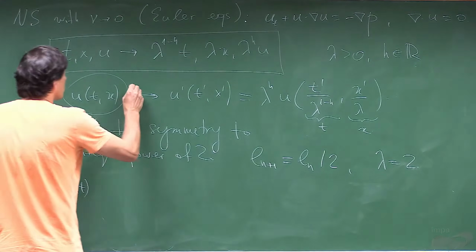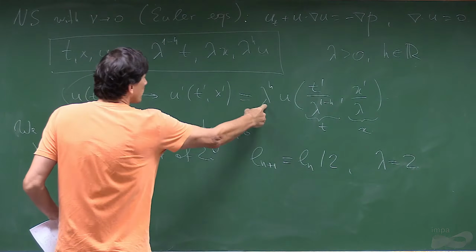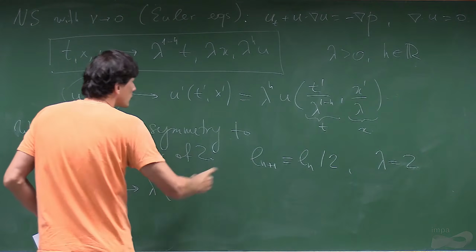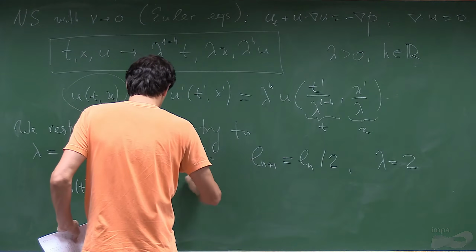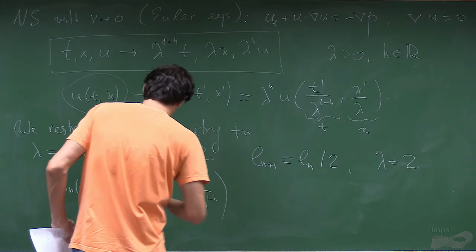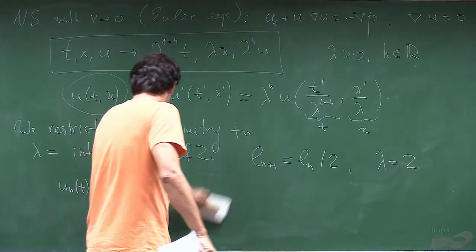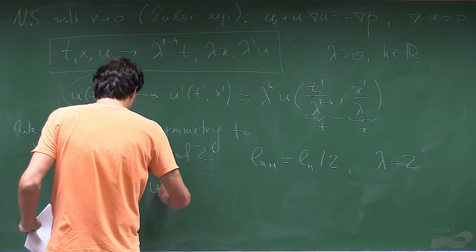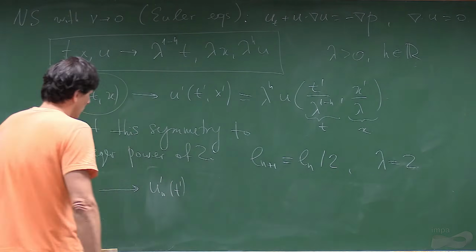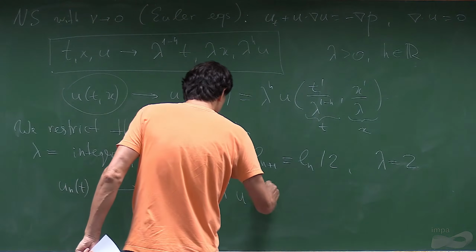And it sends this solution to new solutions of t prime, where we keep lambda^h, and we keep time as it was.